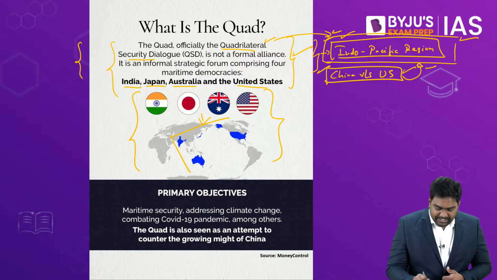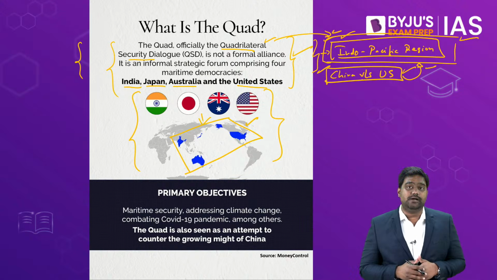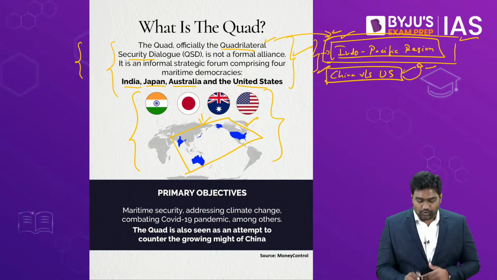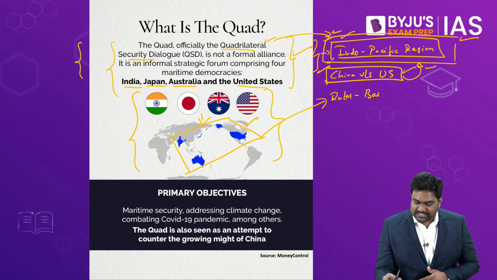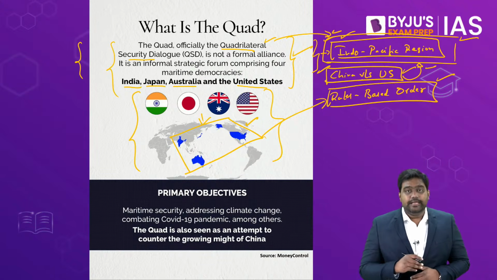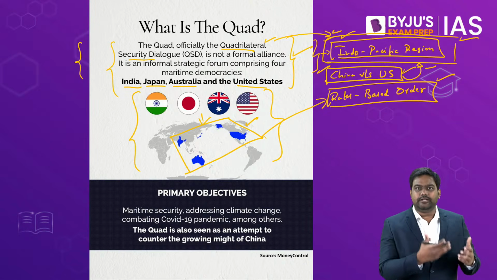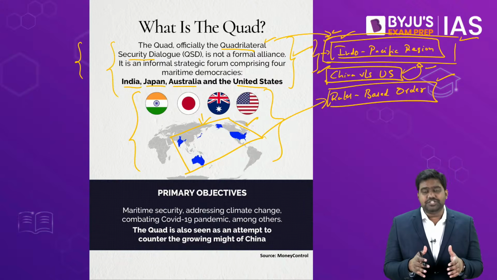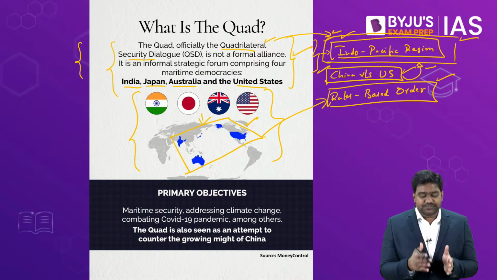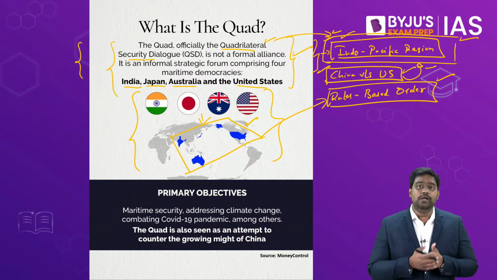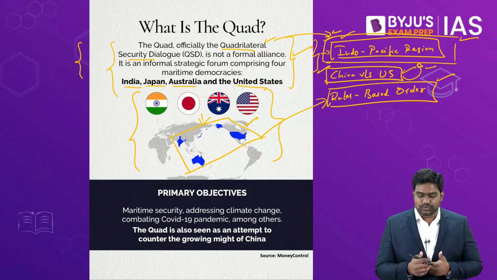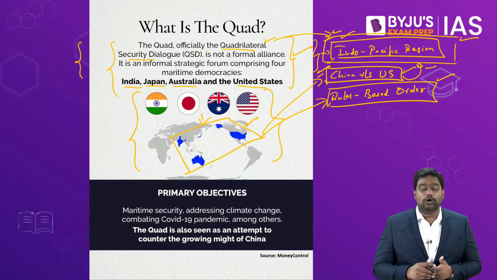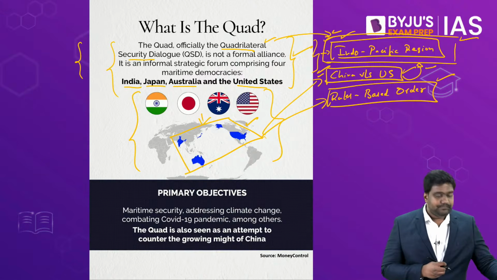These four like-minded democracies that you can see in the map over here are focused on enforcing a rules-based order in the Indo-Pacific. This is their primary objective. It is not a formal organization like the United Nations or NATO, doesn't have a treaty of its own, but it functions in an informal manner, and these four countries use the Quad as a platform to coordinate and to collaborate together in all major policy decisions related to the Indo-Pacific.